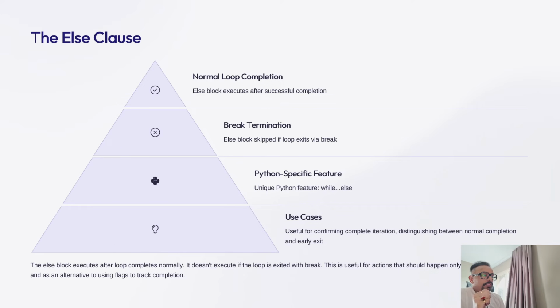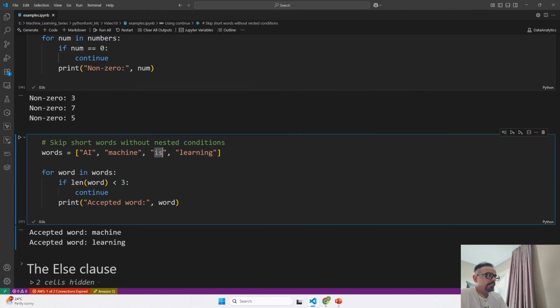For example, when you're checking if a number is prime, if you break on finding a divisor, the else won't run. But if no divisors are found, the else confirms it's prime. This is a clean way to handle post-loop logic without needing extra flags or conditions. Maybe I can explain that better with an example.